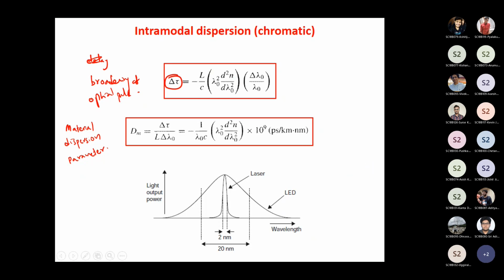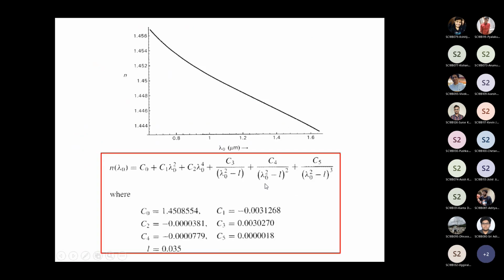And if you are not really worried about dispersion, or the distance is not so large that the dispersion is serious, then we don't want to use lasers, because lasers are usually costly, whereas LEDs are much cheaper. So the source you want to use is also decided by which application you want to use it for.